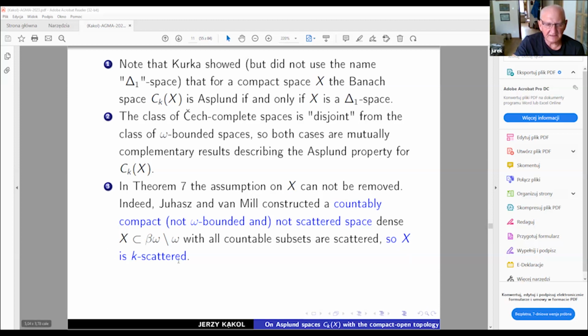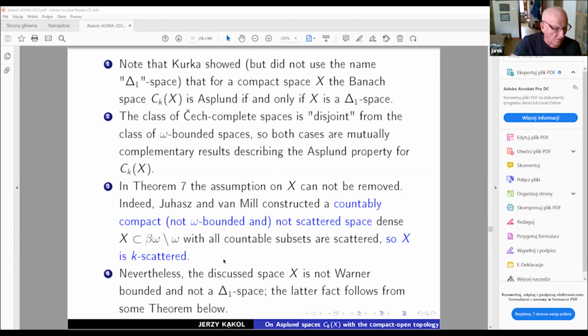So we have a k-scattered space which is not scattered. Our starting space X is not omega bounded, so at least it is clear that if we drop this assumption about omega boundedness, something is collapsing in our theory.